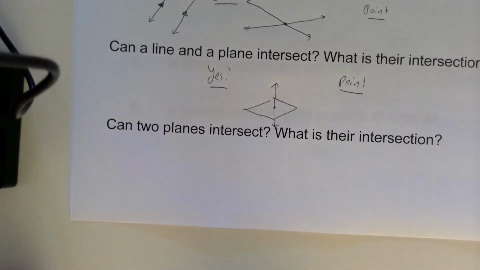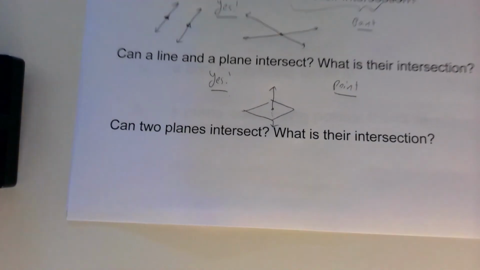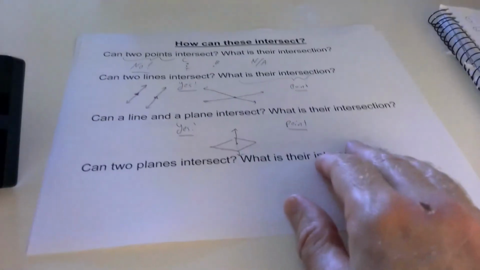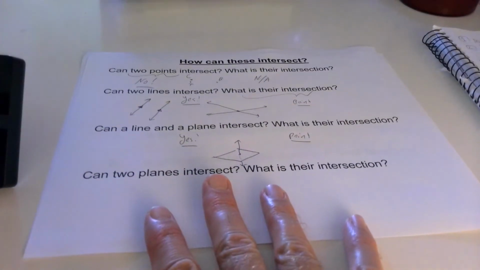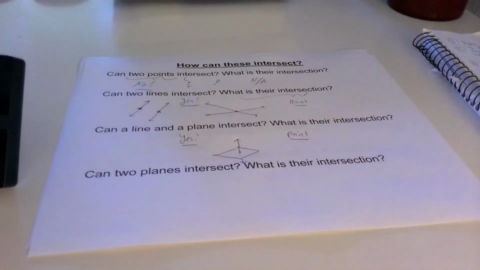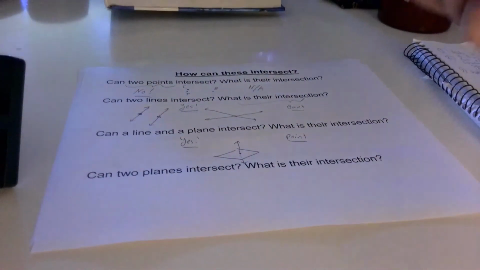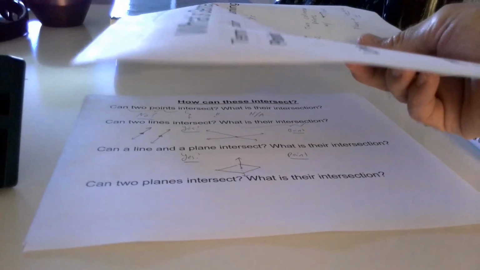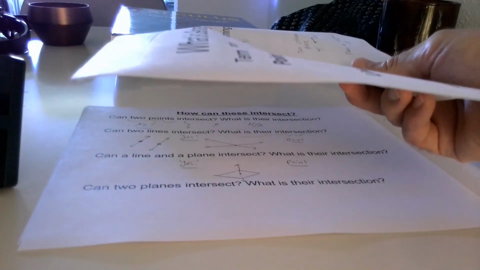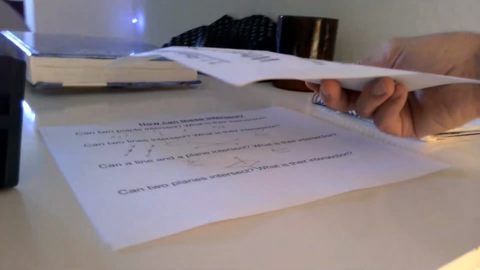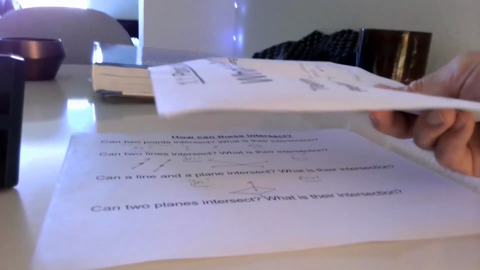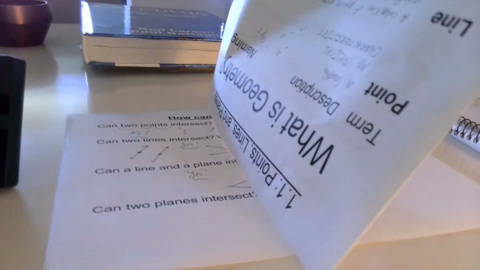Do planes intersect? Okay, this is an interesting question. So I'm going to again tilt my camera so you can see. I have this plane right here, this flat sheet here, and then it could be that I have another plane sort of floating off. I know it's not perfect. It could be that they don't, where they're kind of parallel and they never meet each other. It could be, though, that this one is angled more and they meet like that.